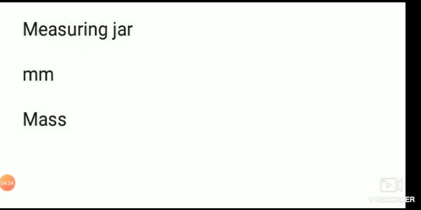Okay. Now complete the analogy. Sugar, beam balance; lime juice, measuring jar. Write this: measuring jar. Then height of a person, centimeter. Length of your sharpened pencil lead, millimeter. Then milk, volume; vegetables, mass. Did you write, children?